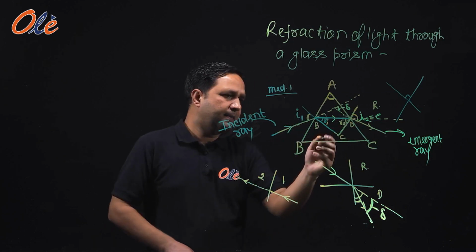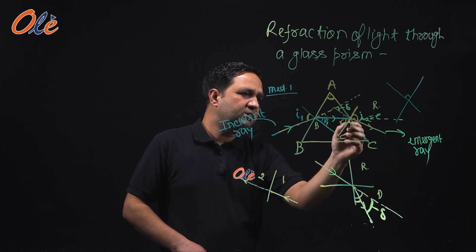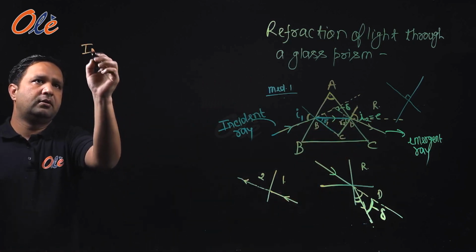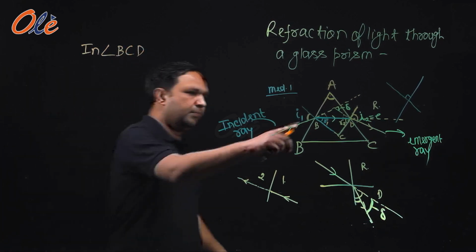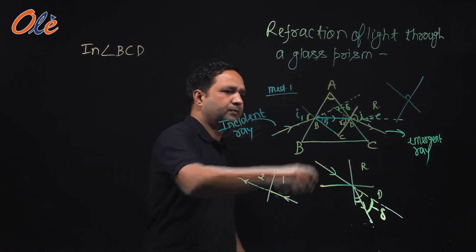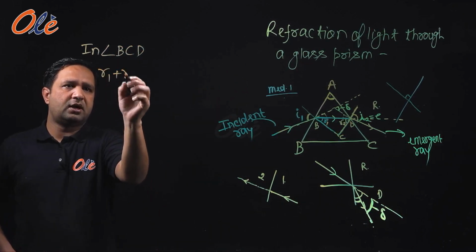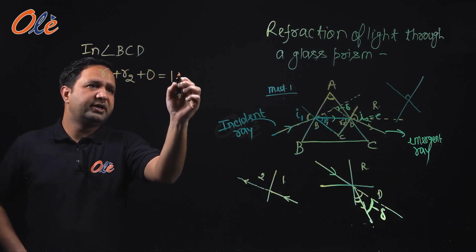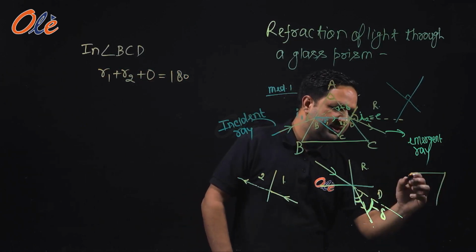Again, in triangle BCD, R1 plus R2 plus O will be equal to 180 degrees. क्यों? क्योंकि इसमें तीनों ही 60-60 डिग्री के होंगे.